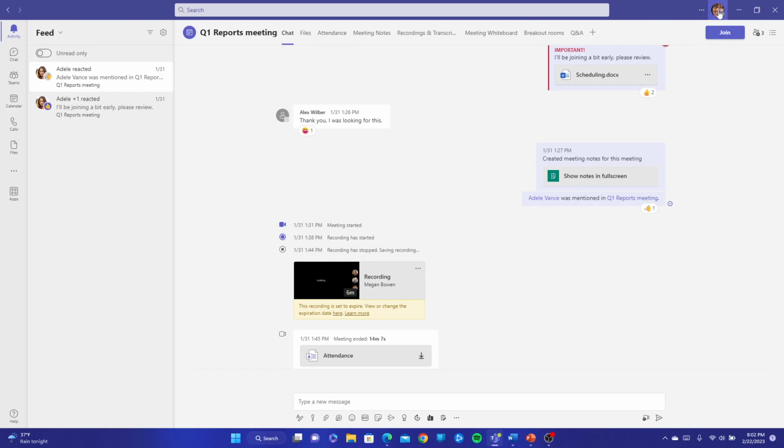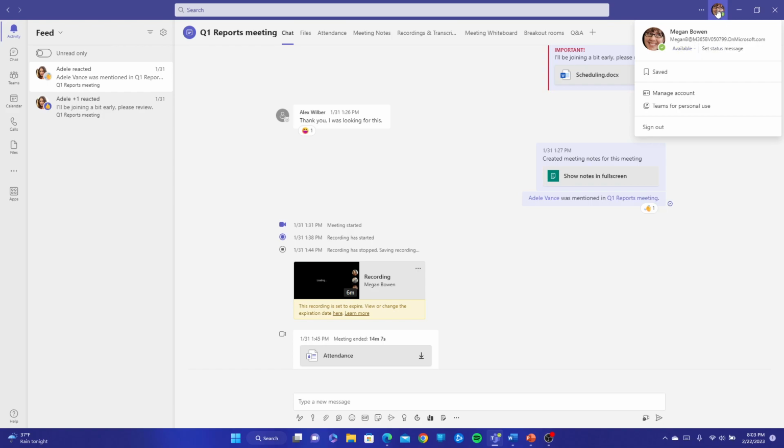Now, if we pay attention to the upper right-hand corner, you'll notice that I'm currently logged in as Megan Bowen. Megan Bowen is a fictitious character who works for a fictitious company called Contoso. So for today's demonstration, everything here is strictly demonstration. No personal information will be divulged here.